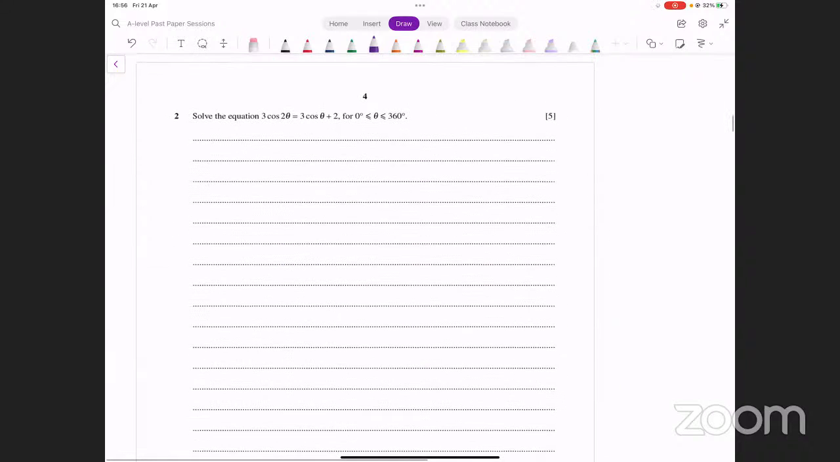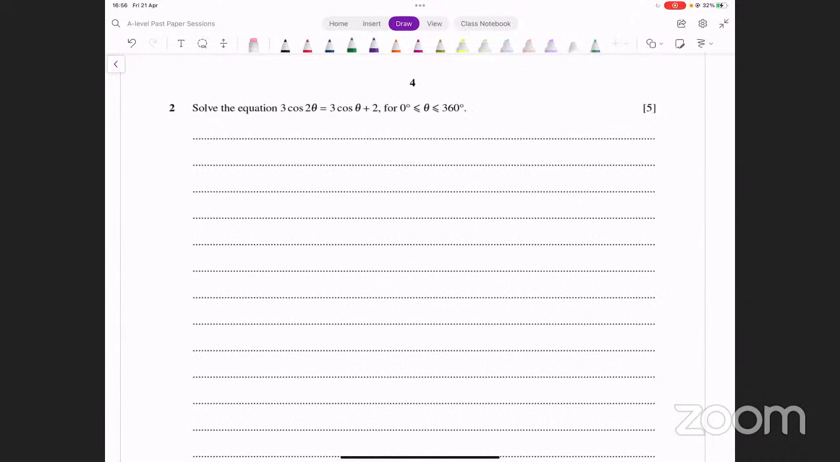Question number 2 is you have to solve this equation. It's a trigonometric equation. It doesn't look that difficult. Here, all you have to do is apply the identity for cos 2 theta. This will become 3 into 2 cos square theta minus 1. On the other side you have 3 cos theta plus 2. So we've applied this identity.